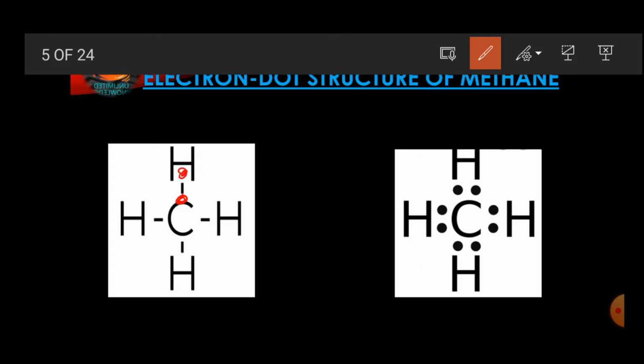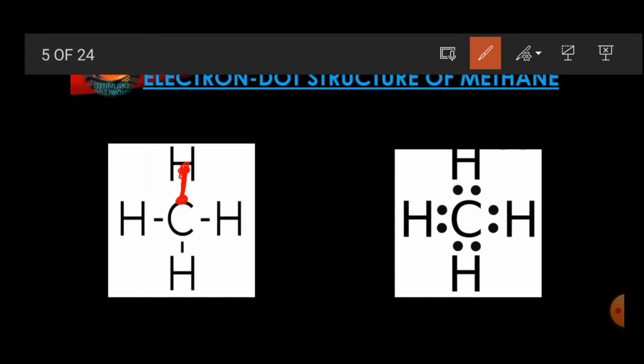You will understand here. So here you can see there are 2 dots I am making with red color. 1 dot is for carbon and 1 dot is for hydrogen. So the relation between 2 dots or 2 electrons is called a bond. So this is a single bond. Single bond means relation between 2 electrons.